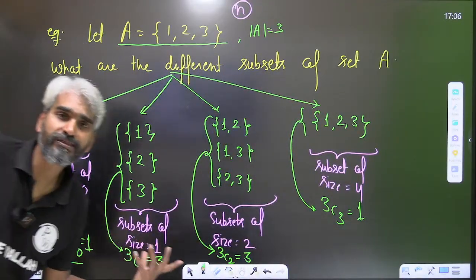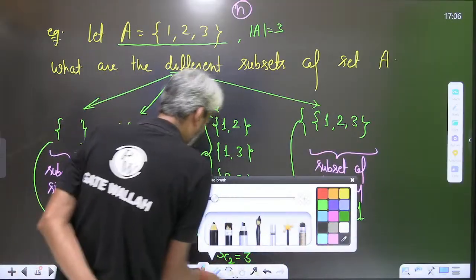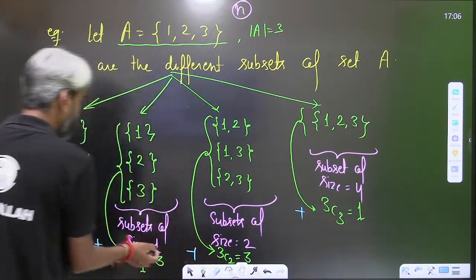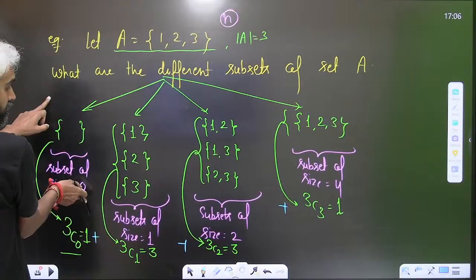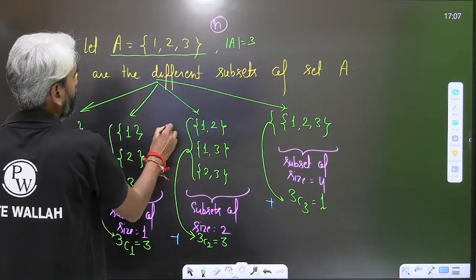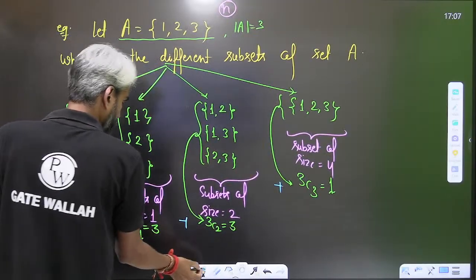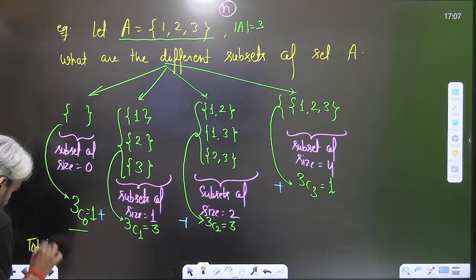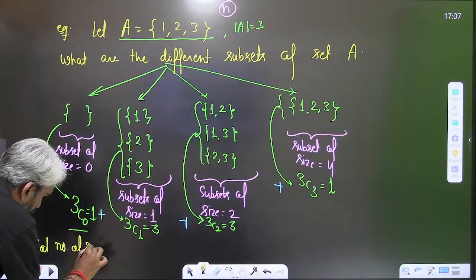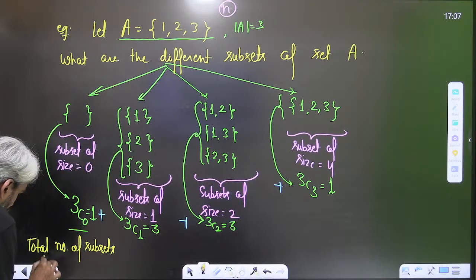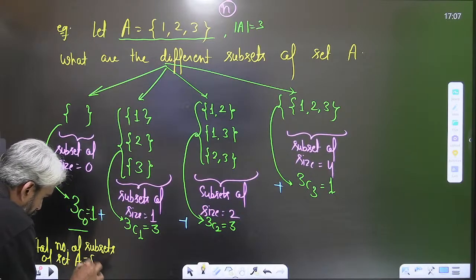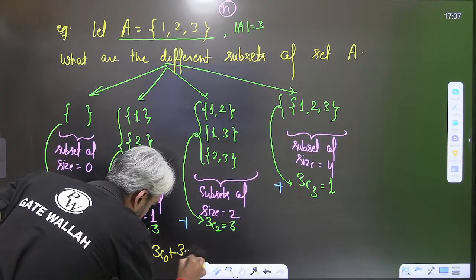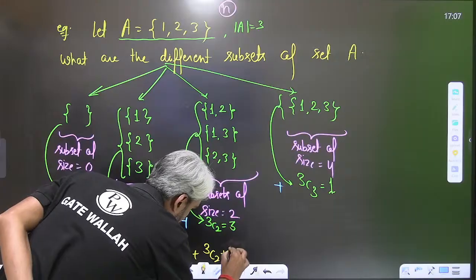So what will be the total number of subsets? The total number of subsets will be 3C0 plus 3C1 plus 3C2 plus 3C3, that is 1 plus 3 plus 3 plus 1.